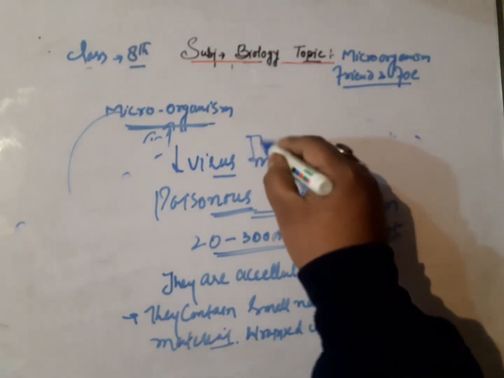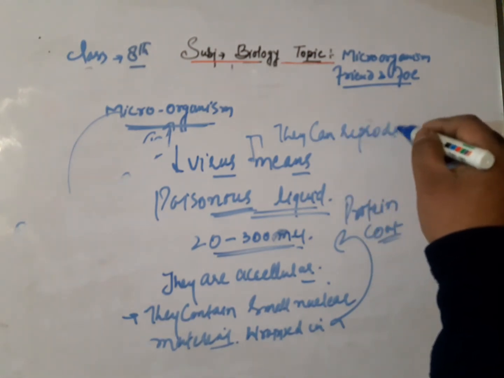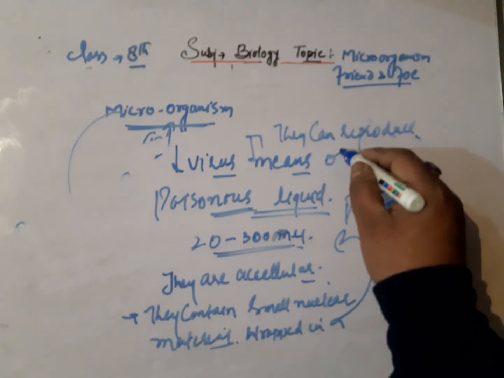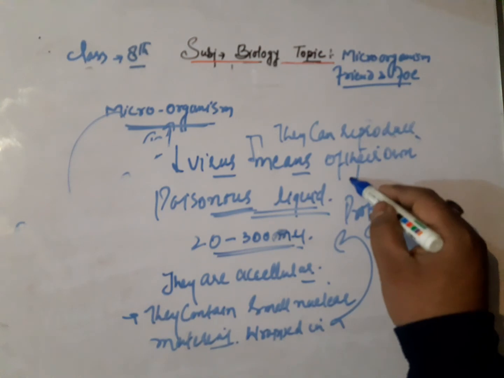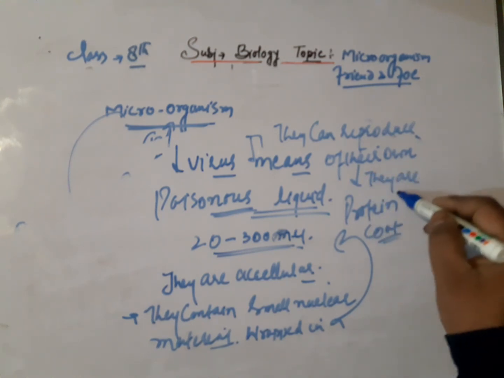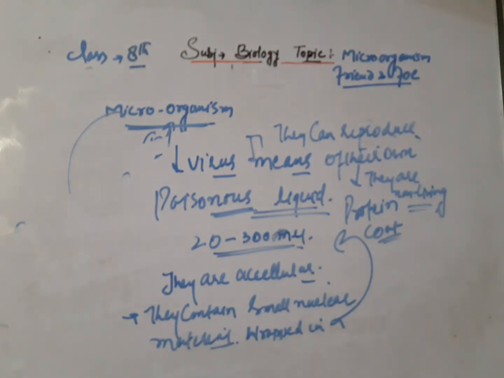This indicates that they are non-living. So when we say they can reproduce on their own, this means they are non-living. When they enter a living cell, they use the energy of the living cell to reproduce. The main property of the virus is that whenever they enter into the body of a living cell, they use the energy of that cell.